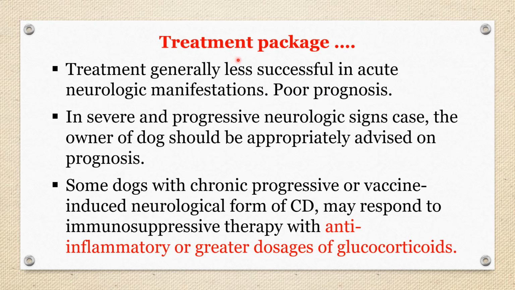Continuing the treatment aspect: treatment is generally less successful in acute neurologic manifestation, because in acute neurological manifestation the damage to the central nervous system is severe, and in such cases the prognosis is poor.